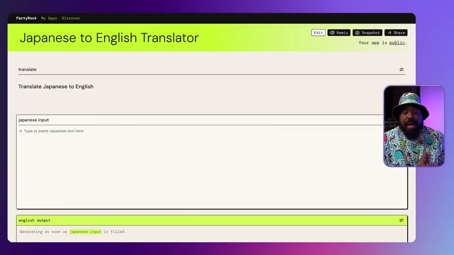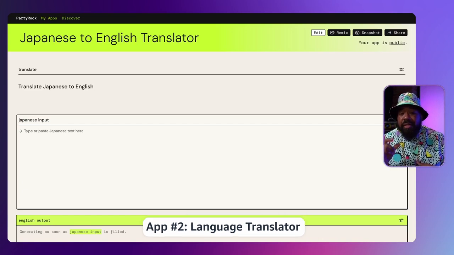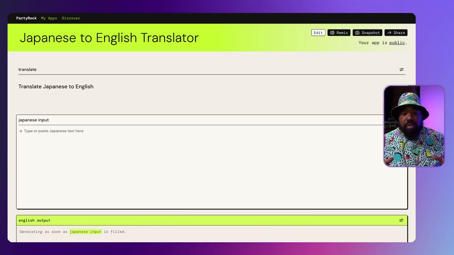App number 2 is a Japanese to English translator. Now, I'm a developer advocate, and sometimes as a developer advocate, we like to reuse pieces of content or content in general. Well, I ran into a situation where I needed to present on Party Rock, and rather than creating a whole bunch of new slides and a whole bunch of new text for those slides, I tried to find slides that were reusable. Well, in this instance, here's what I did.